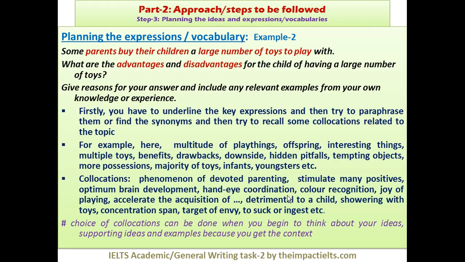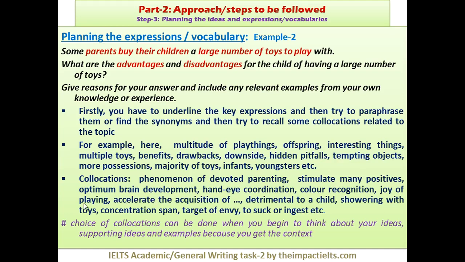If you have already purchased my book on Amazon, the IELTS Super Success, you can gain access to those collocation lists and synonyms and antonyms lists from there as well. They're useful and will help you collect some collocations related to the topic.